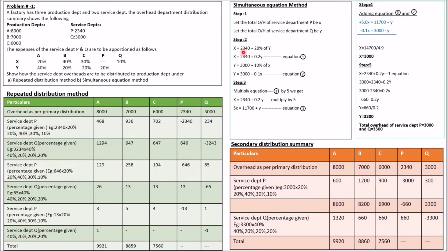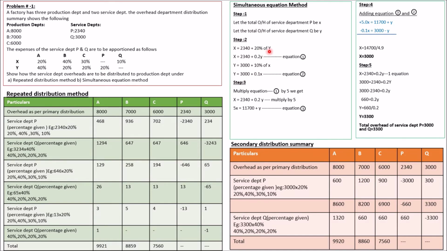Then step 2: X is equal to, we have to make it an equation. That is X is equal to 2,340, the total overhead of service department P, plus 20% of Y. See here, for P, 20% of Y has been taken.